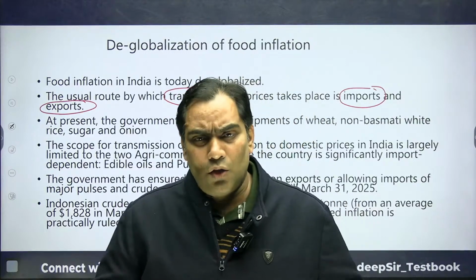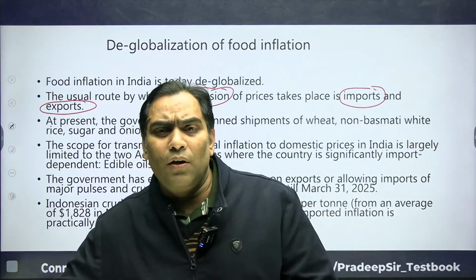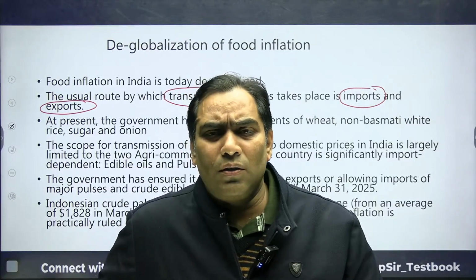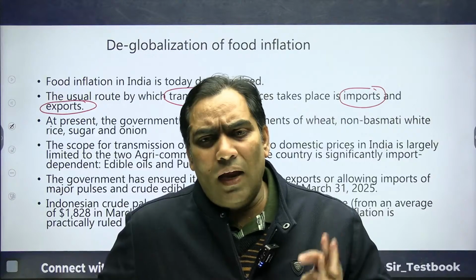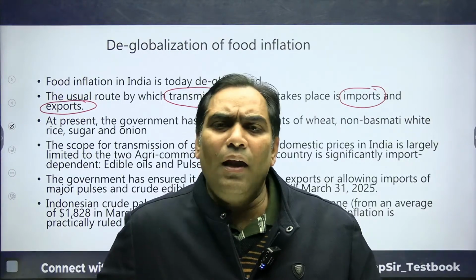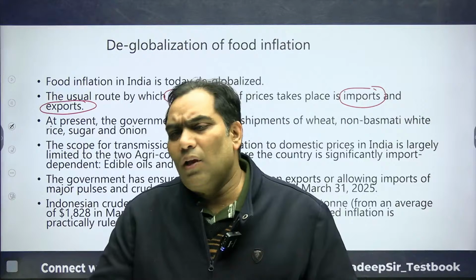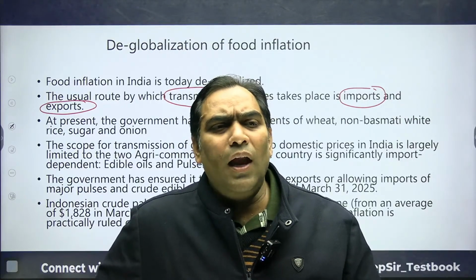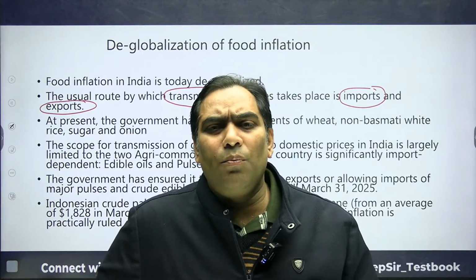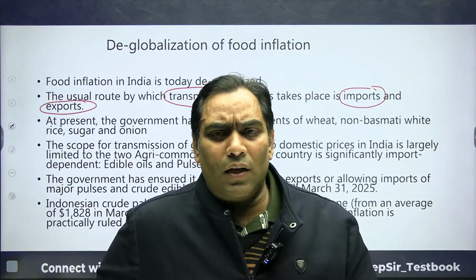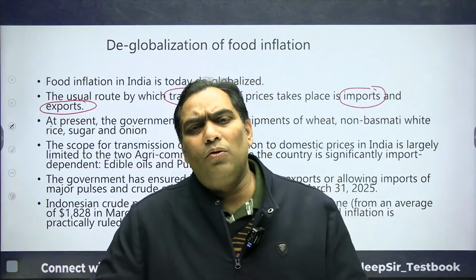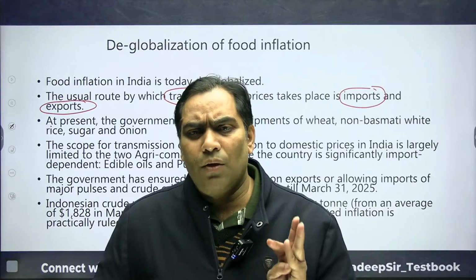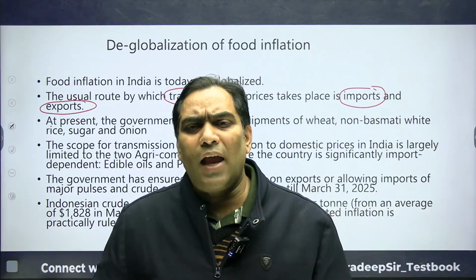This is the usual way food inflation takes place in India: either because of import cost, as we import especially edible oil and pulses, or because of scarcity in the domestic economy if we export food articles. When we talk about exports of food articles, we are exporting wheat, rice, and sugar.